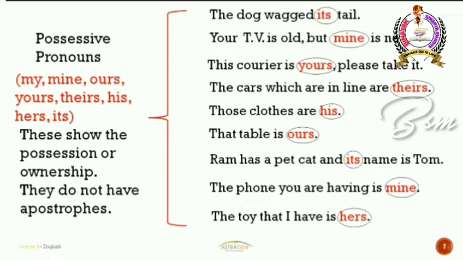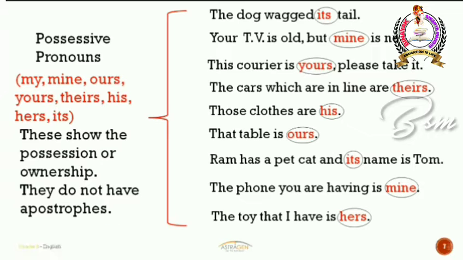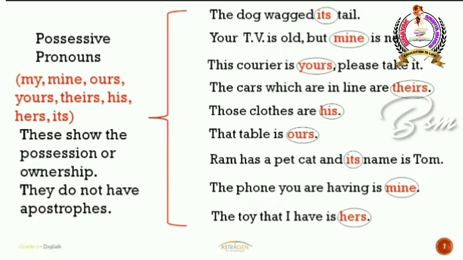And look at the third one. This courier is yours. Please take it. So again, whose courier is that? Yours. Who is the owner for the courier? You. So it is showing the ownership there. So whenever you indicate the possession or ownership, all those pronouns are nothing but possessive pronouns, right? And if you observe, none of the possessive pronouns are actually having any apostrophe. So always remember that you will not put any apostrophe for possessive pronouns. Okay?